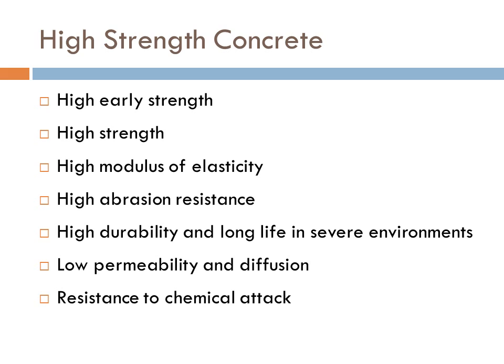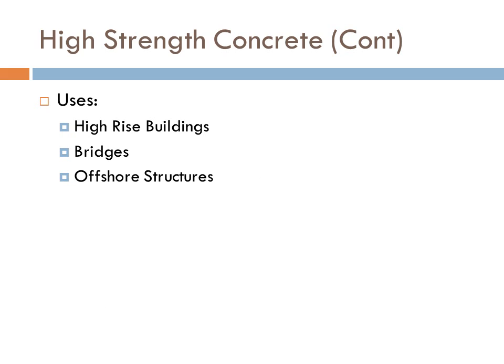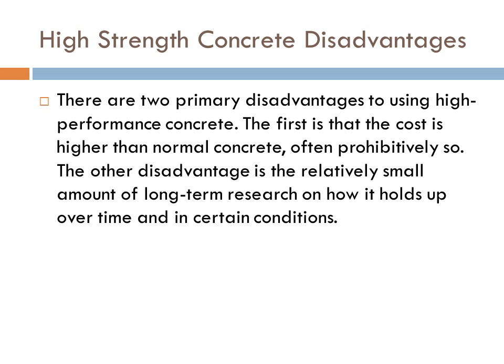High strength concrete: high early strength, high modulus of elasticity, high abrasion resistance, high durability and long life in severe environment, low permeability and diffusion, and low resistance to chemical attack. The uses of high strength concrete: it is used in high-rise buildings, in bridges and in offshore structures.